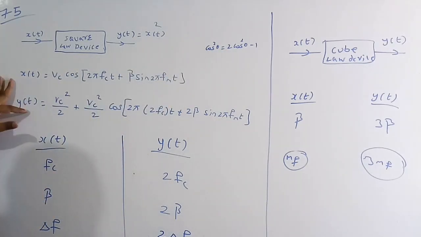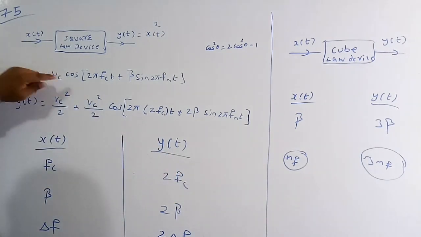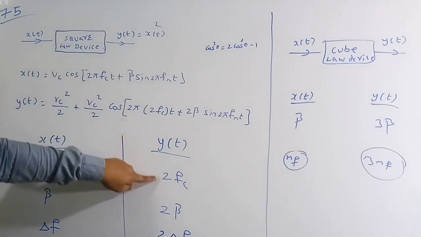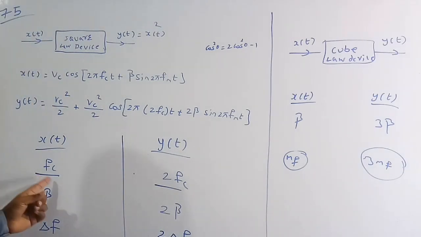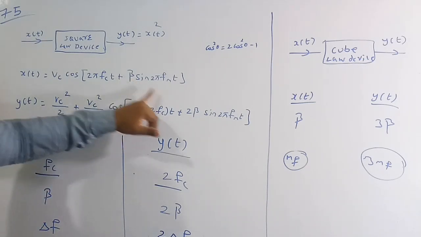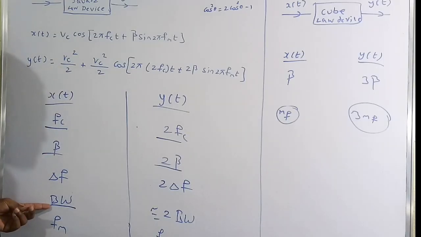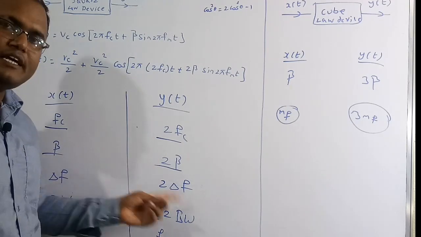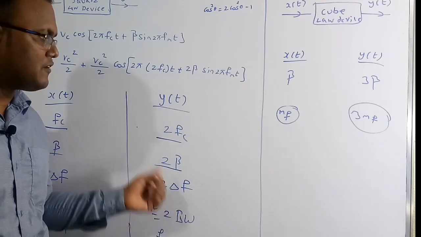And if you compare both equations, input and output, x of t is the input and y of t is the output. See here, this is the frequency Fc. So here it is 2Fc. So if the input is Fc, the output is 2Fc, twice the input carrier frequency. And if here it is delta F, beta is the modulation index, here it is 2 beta. So here it is 2 beta. And the frequency deviation is delta F, means for the input if the bandwidth is BW, then for the output the bandwidth is twice the input bandwidth, but it is nearly but not exactly. It is nearly equal to twice the bandwidth of the input signal.